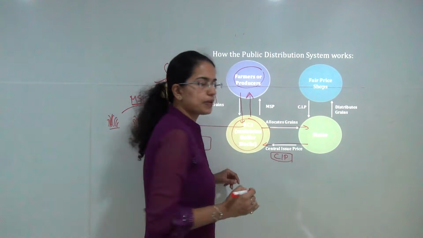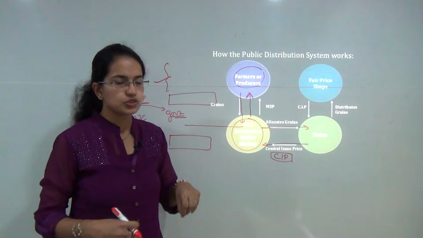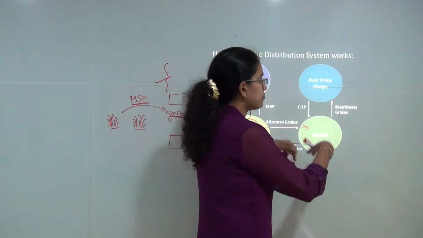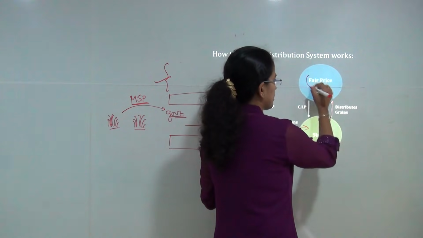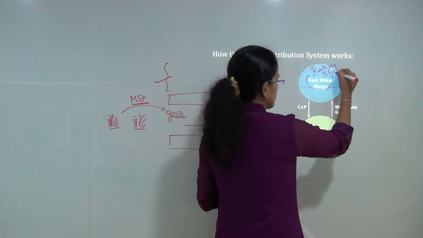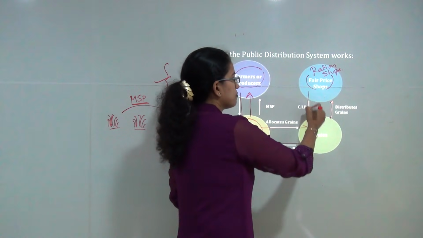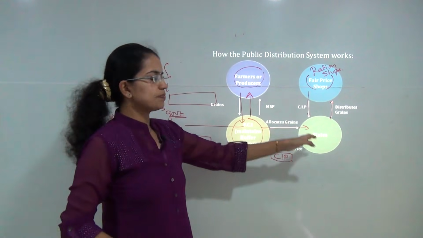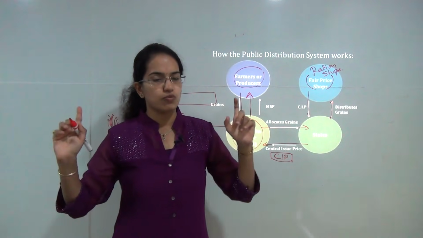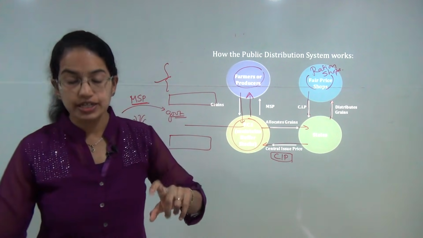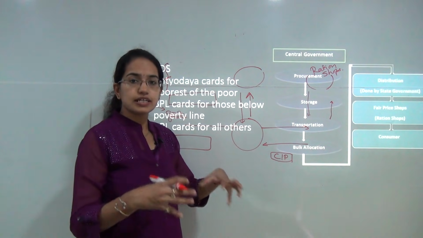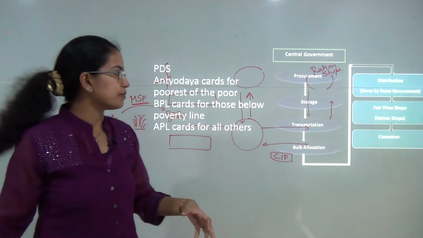This is the issue price that each and every state gives to the Food Corporation of India. Now the state would further distribute the grains to the fair price shops. We also call these ration shops. And these ration shops would in turn provide the issue price back to the state. So this is how the public distribution system works, and it is very important. It has been very important in a country like India, where there is a severe problem of food availability.